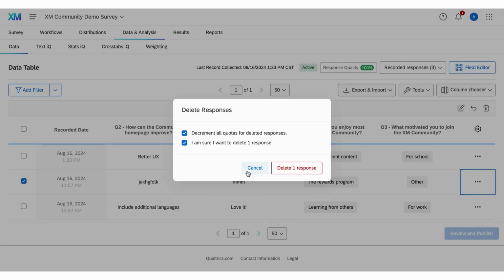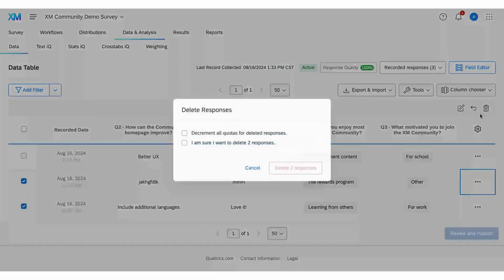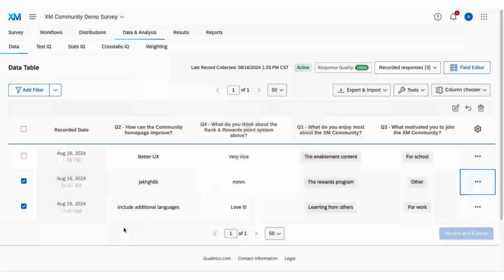accordingly. To delete multiple responses, simply check the boxes next to the responses you wish to delete. Then hit the trash icon. Again, confirm your action and adjust your quotas if necessary. Then click Delete X responses.